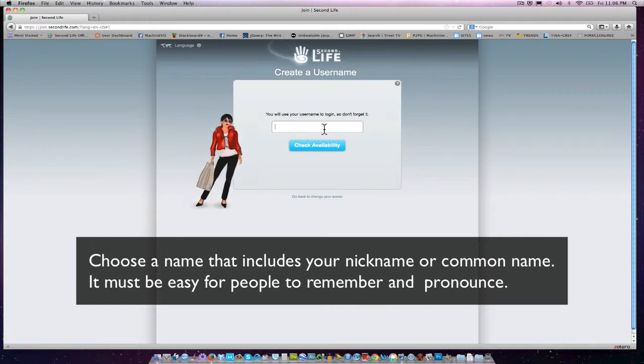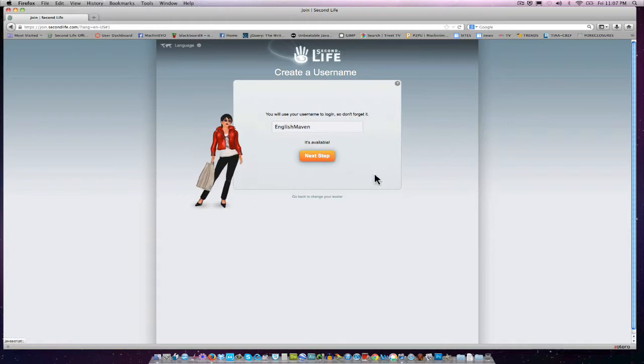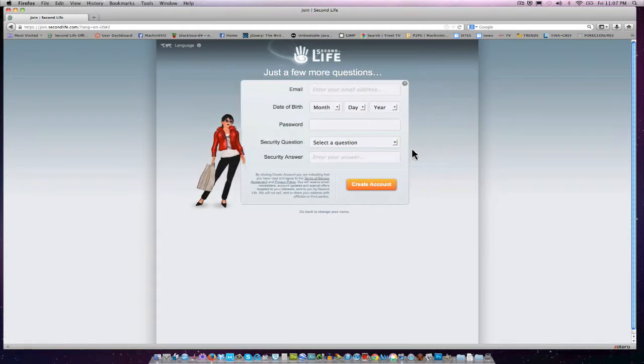Okay, so I'm going to try English Maven. I'm going to check the availability. And it looks like it's available. I'm going to click on Next Step.